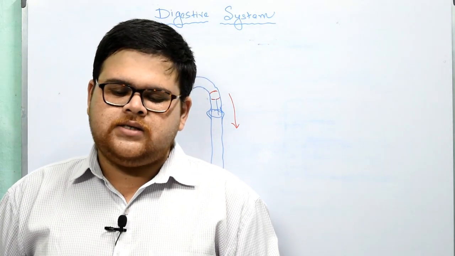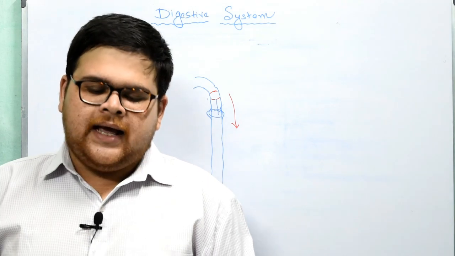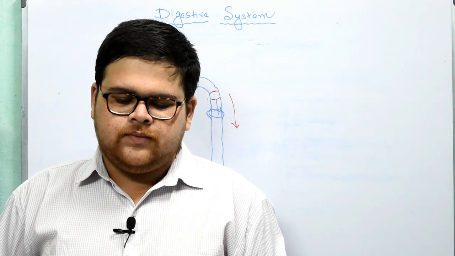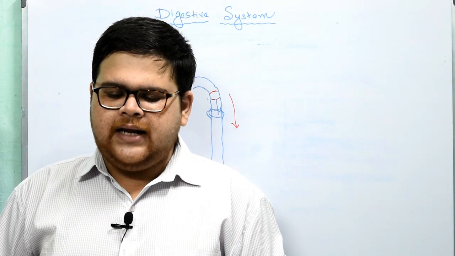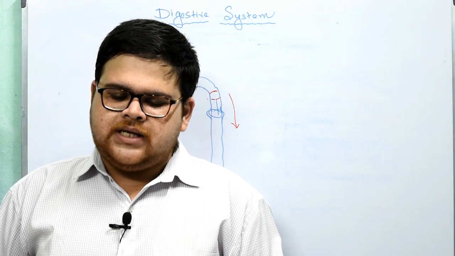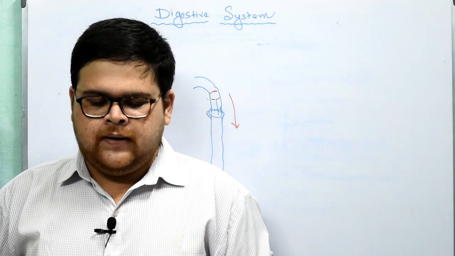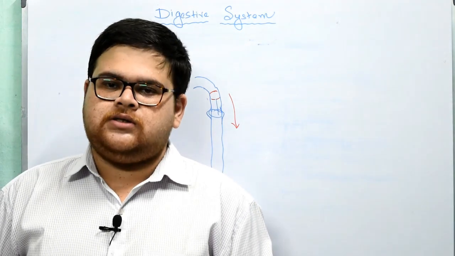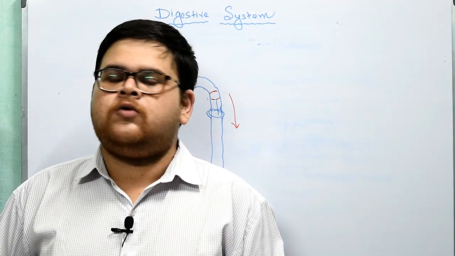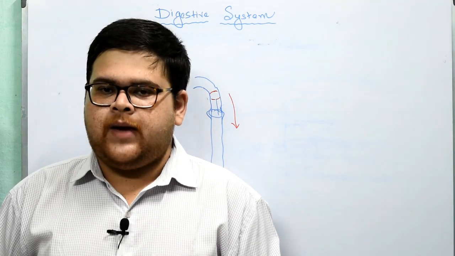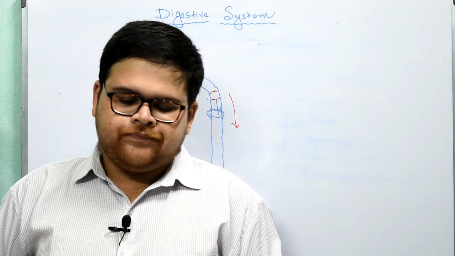Now, what is gastric juice? Gastric juice is secreted by the inner lining of the stomach. It is a colorless, highly acidic liquid containing water, some salts, hydrochloric acid, and an enzyme called pepsin. The acid serves two functions. What are the two functions of acids in the stomach? Questions come like this, okay.